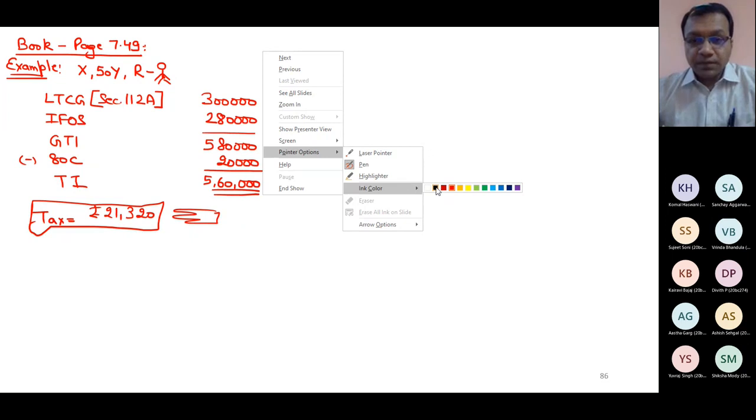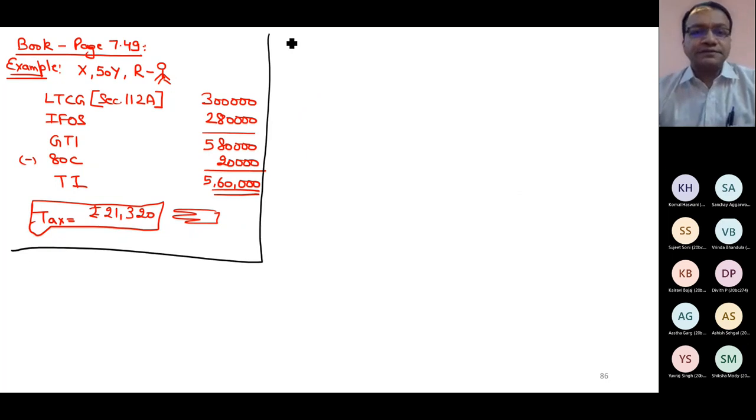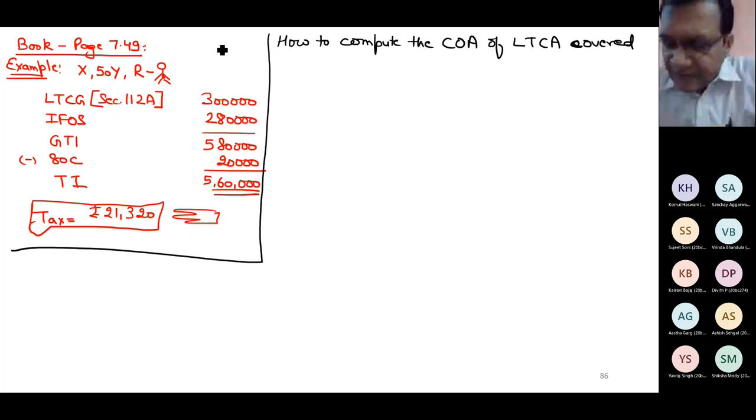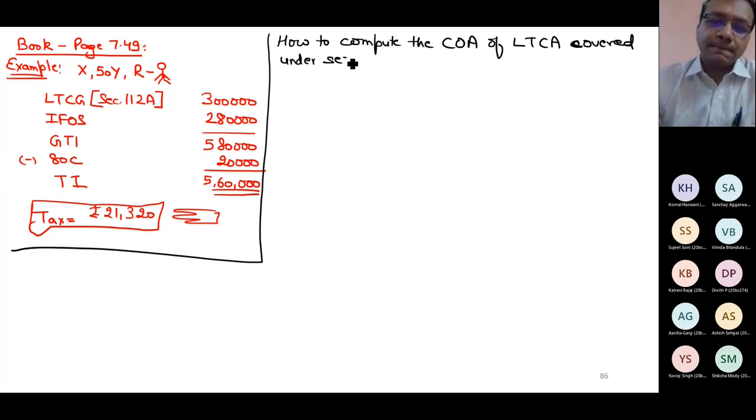Problem comes when you have to compute the cost of acquisition of long-term capital assets covered under section 112A. Calculating tax on LTCG of 112A is not tough. Calculating cost of acquisition is a little bit technical.